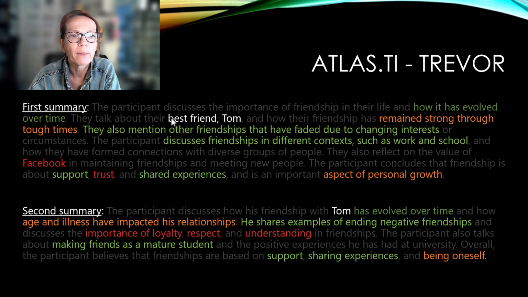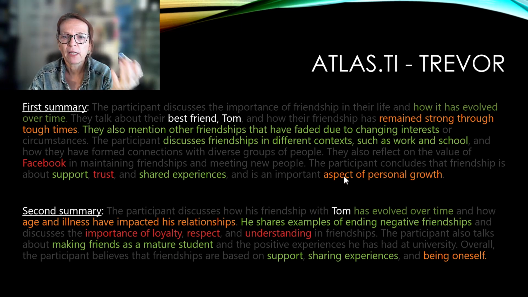In the first summary, we learn that Tom is the best friend, which is true, and here only the summary talks about Tom. And both summaries said the friendship evolved over time, and here we learn they remained strong through tough times. And here in the second summary, we actually find out what the tough times are, how age and illness have impacted this relationship.